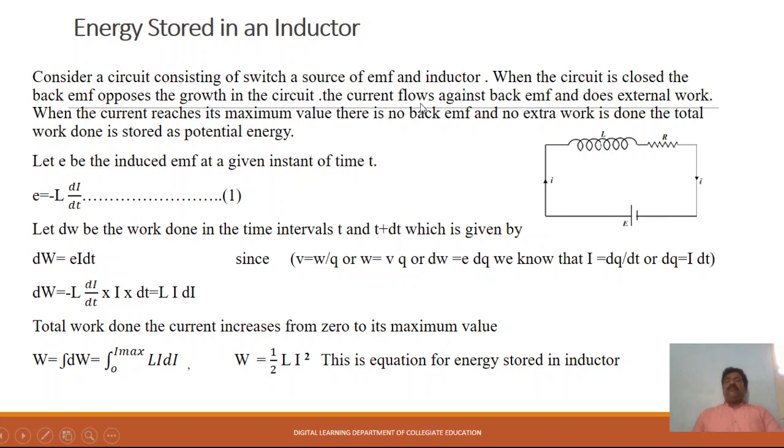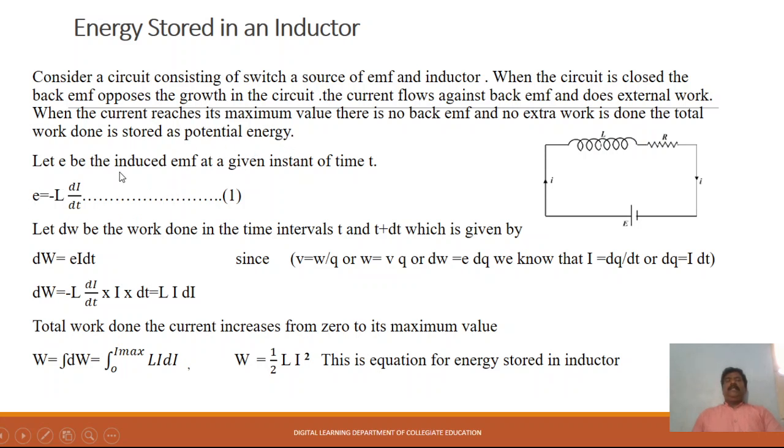The current flows against the back EMF and it does the external work. When the current reaches its maximum value, there is no back EMF and no extra work is done. The total work done is stored as potential energy.